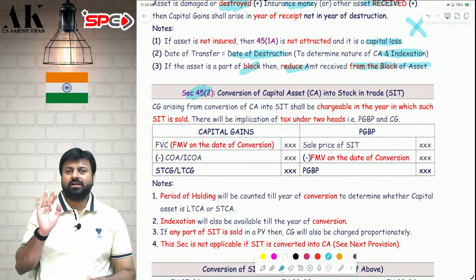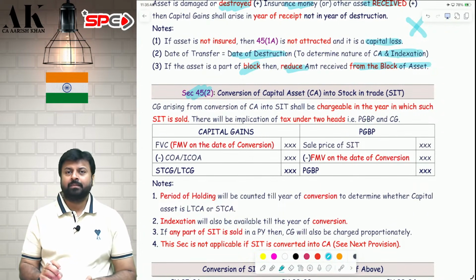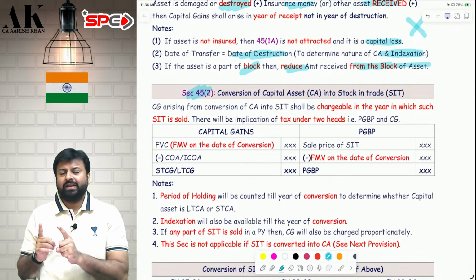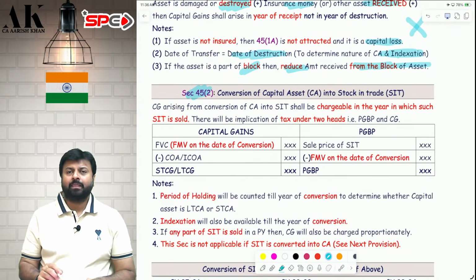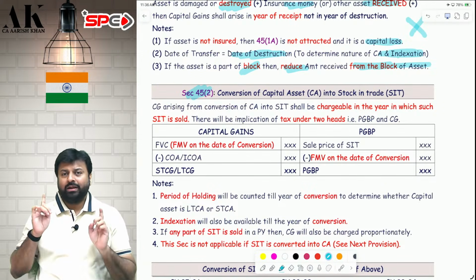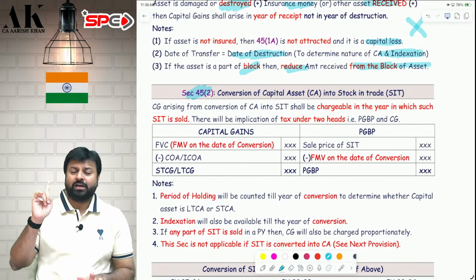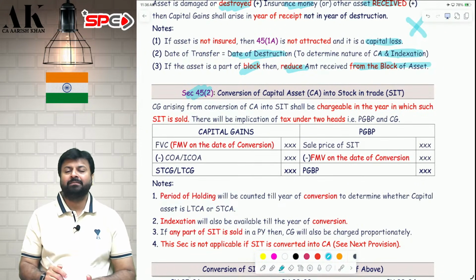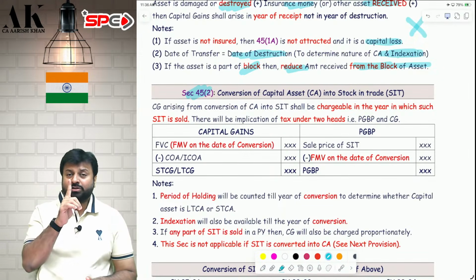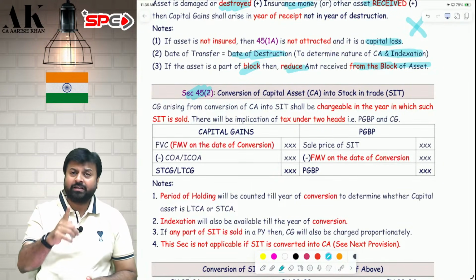For example, in 2010, you purchased a jewelry for 1 lakh rupees. In 2015, you converted that into a stock in trade. So 2015 will be the year of conversion. 2015 will be considered as the year of transfer. But you sold that stock in trade in 2025. So the PGBP as well as the capital gains will be chargeable in 2025. But the period of holding will be counted till 2015 only. The indexation will be taken till 2015 only. Because 2015 is the year of conversion, and year of conversion is the date of transfer.